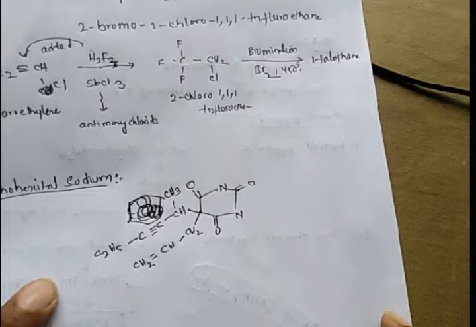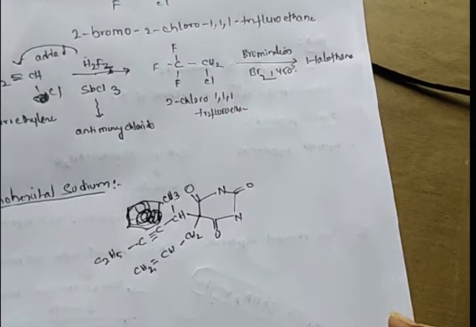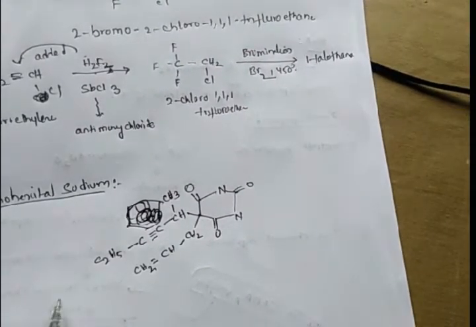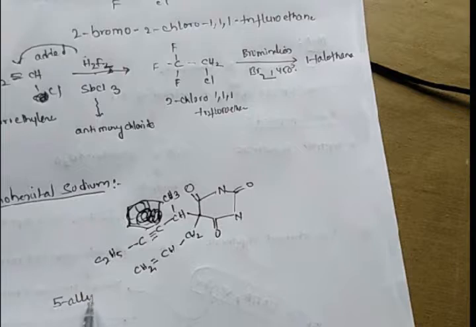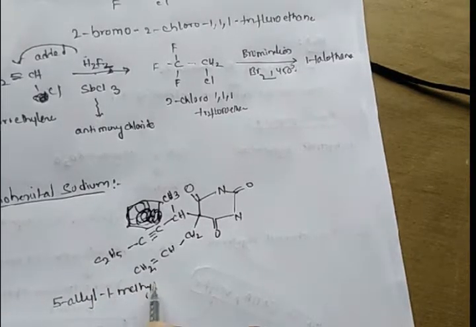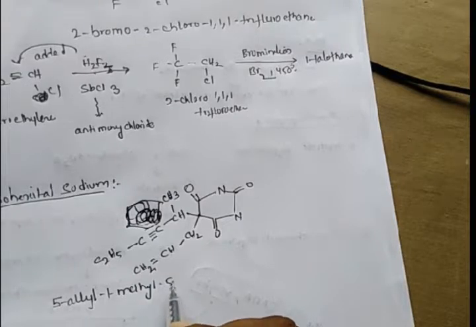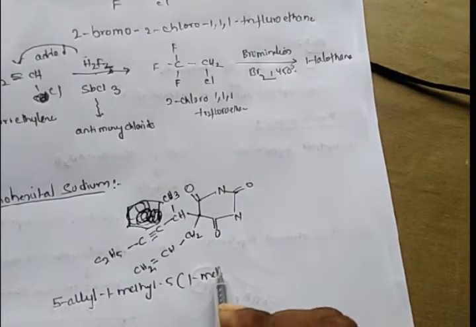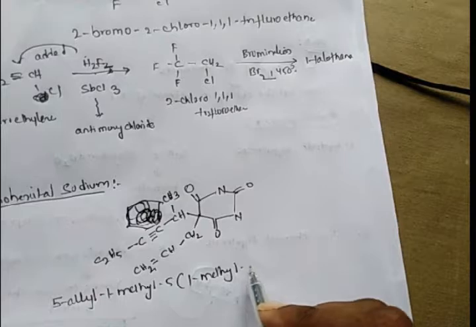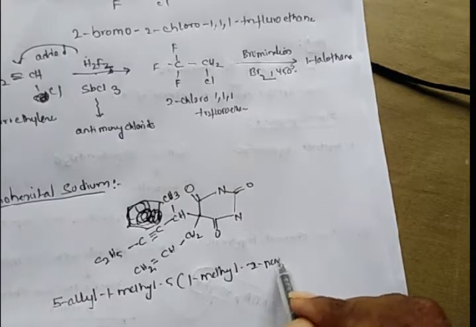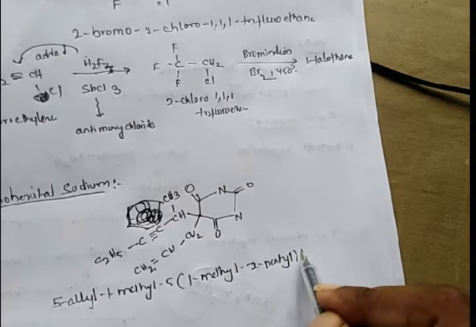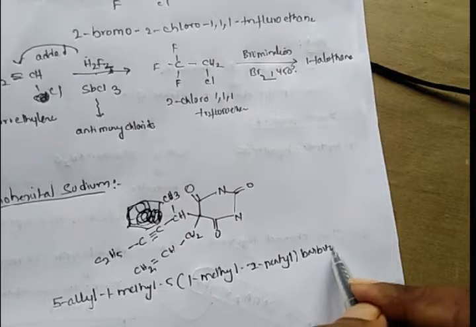Coming to its IUPAC name, it is 5-allyl-1-methyl-2-pentyl barbituric acid.